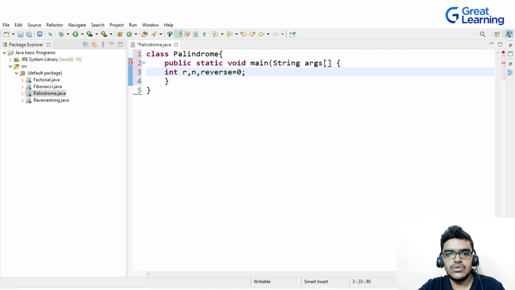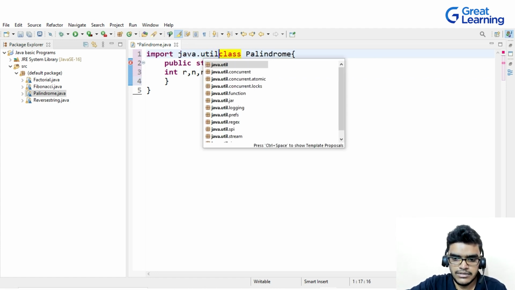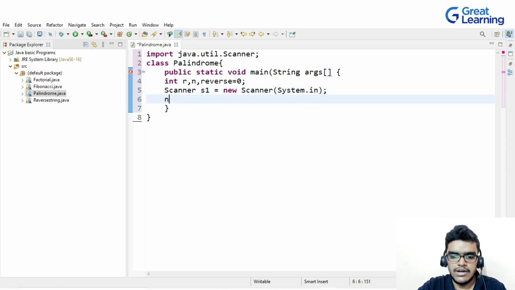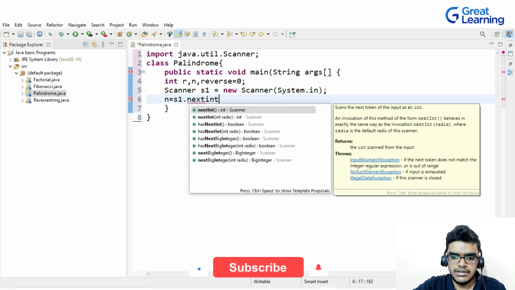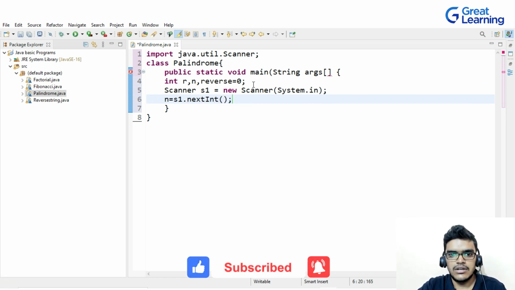Now after this, I can take the value from the user input also, right? So if you want to take the user input value, then I will write here import java.util.Scanner, and then I will write Scanner s1 is equal to new Scanner(System.in), and then I will write n is equal to s1.nextInt(), and I will give the value from the user itself, right?